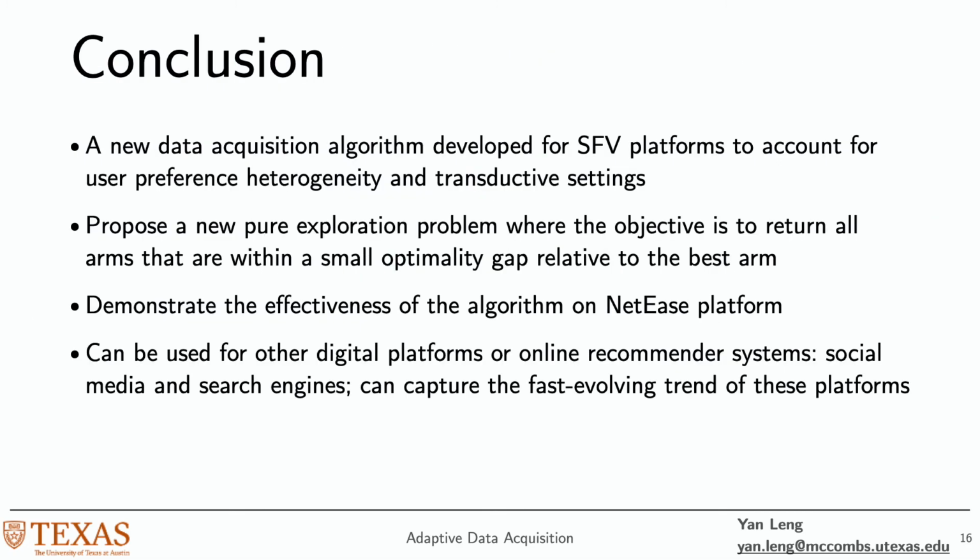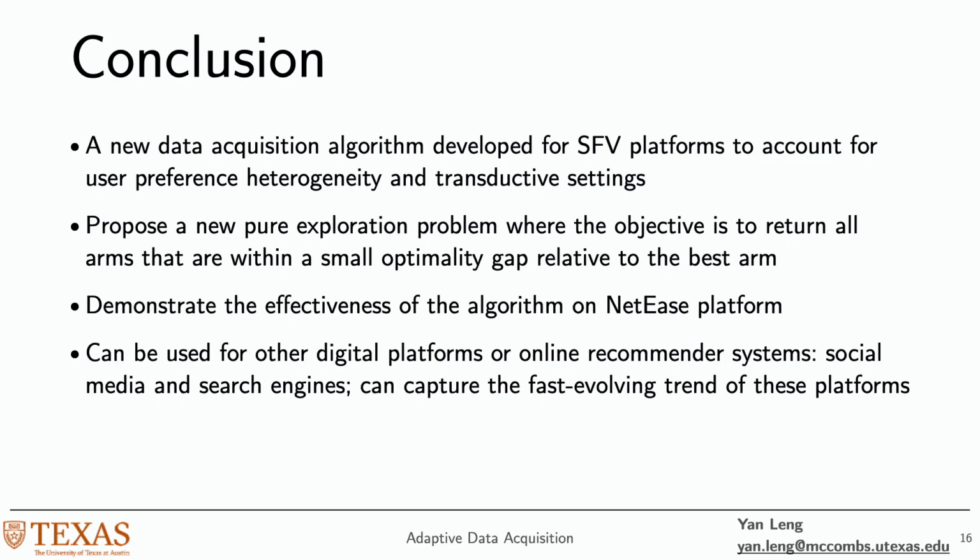Now let me conclude. We introduce a new data acquisition problem that is specifically developed for short-form video platforms. Our method can account for user preference heterogeneity, and more importantly, it can account for the transductive settings. That is, if the feature distribution of the exploration and exploitation set are not the same.